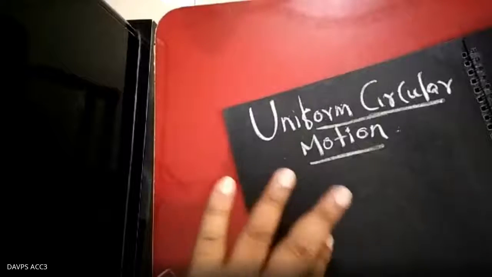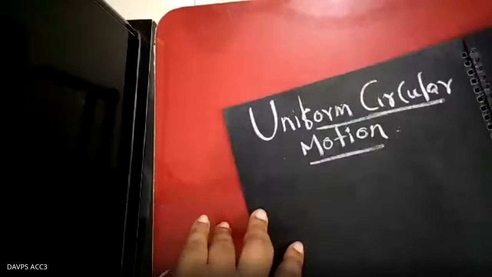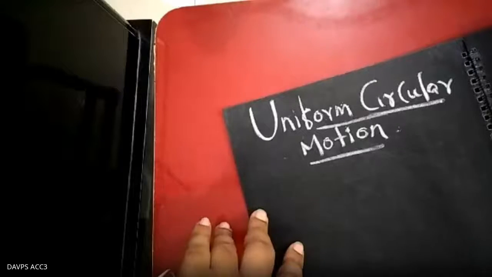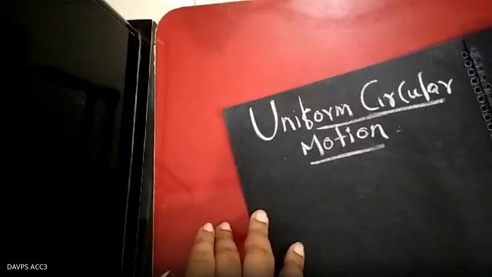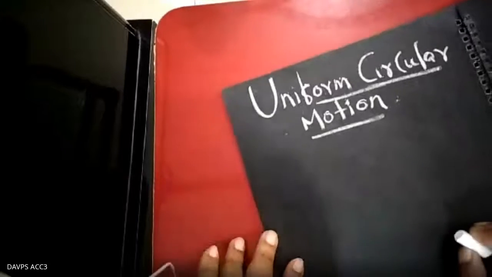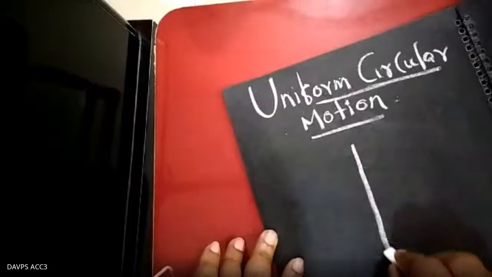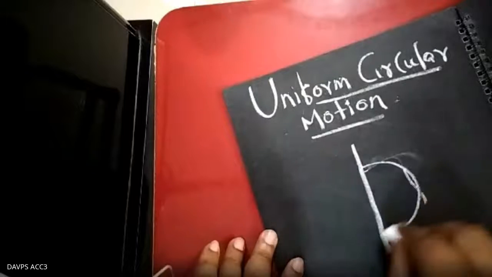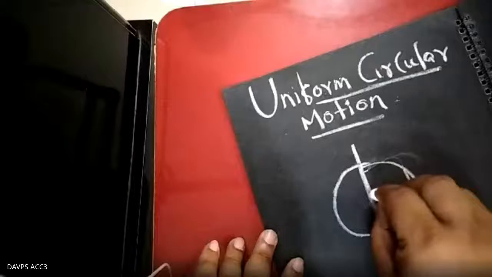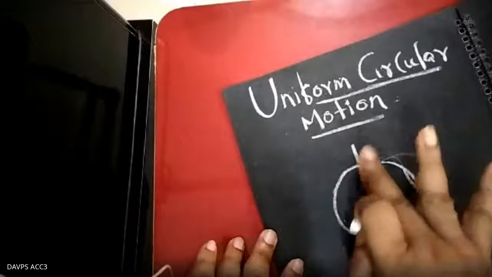The difference between the two is this. Suppose the Earth is moving around the Sun, or the Earth is moving about its own axis. Suppose the Earth is rotating about its own axis, and the axis is this one.